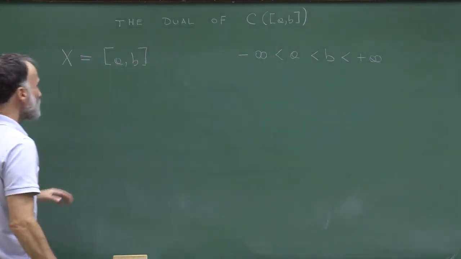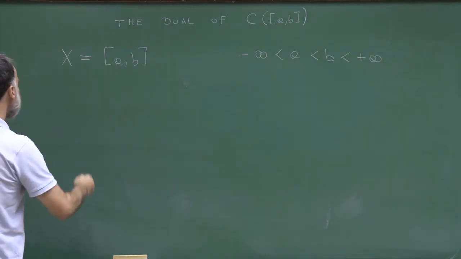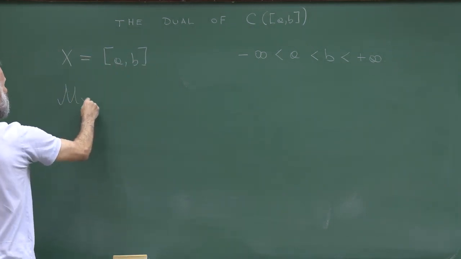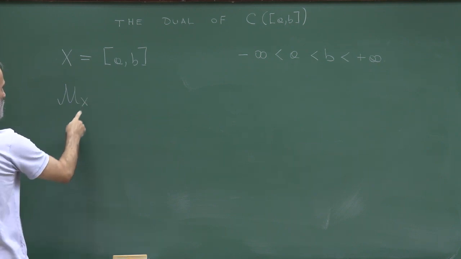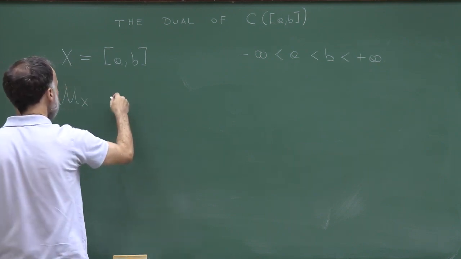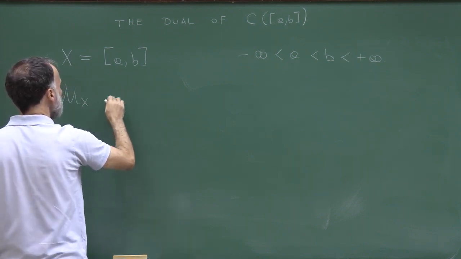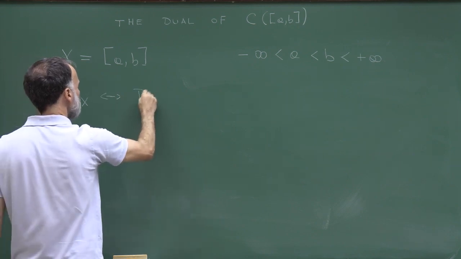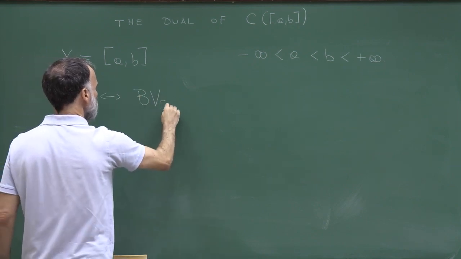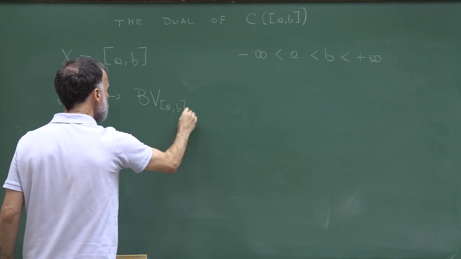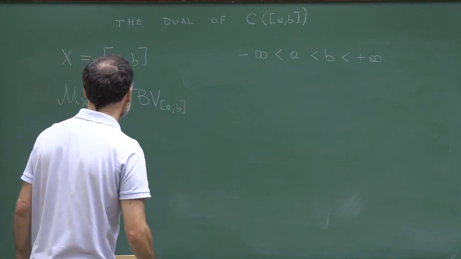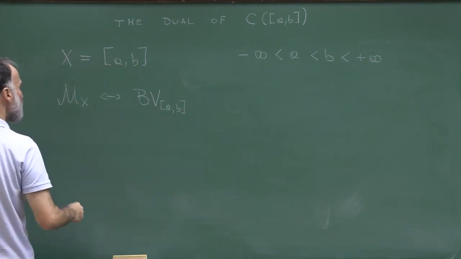So I introduced the space of bounded variation functions because there is a one-to-one relation between the space of finite sign measures on the interval AB and the space of bounded variation functions defined on the interval AB. And what is this one-to-one correspondence?